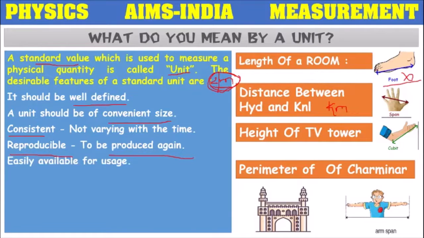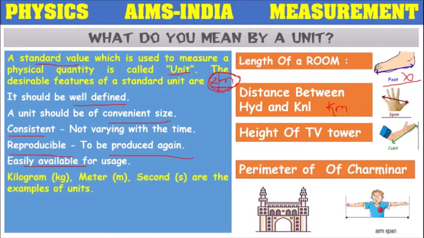So it should be easily available for usage. While defining a unit, we have to follow all these things and keep them in mind. We should not depend on units like foot span, cubit, arm span, because these are not well defined.